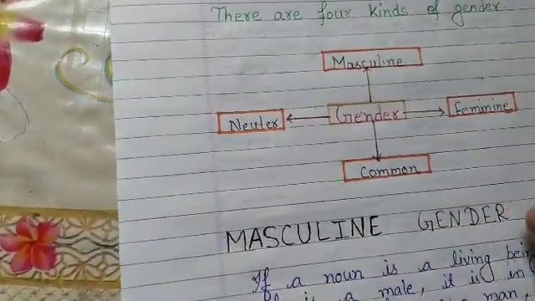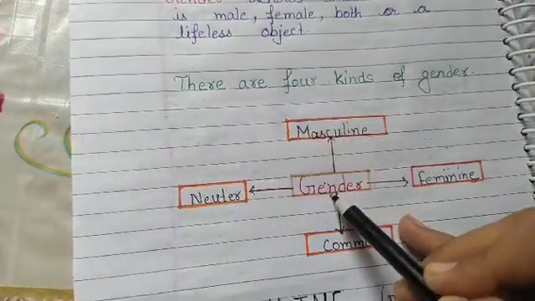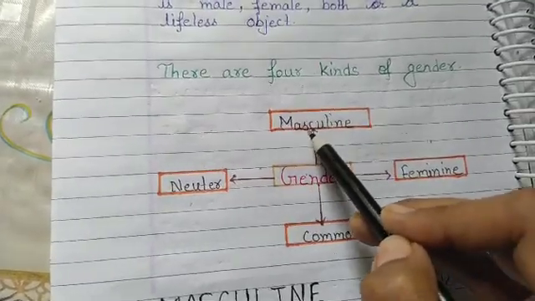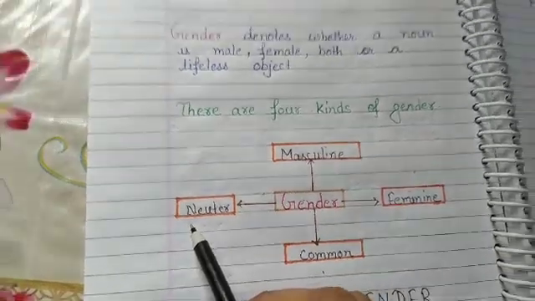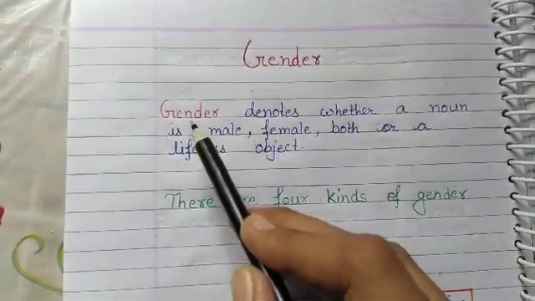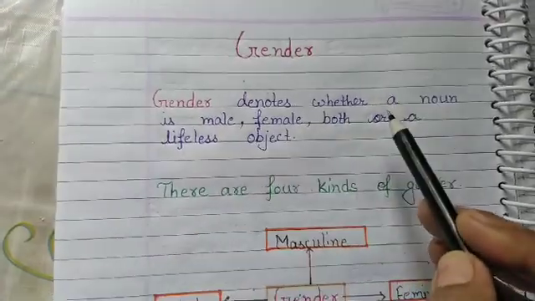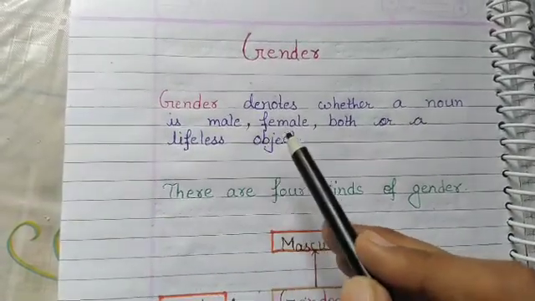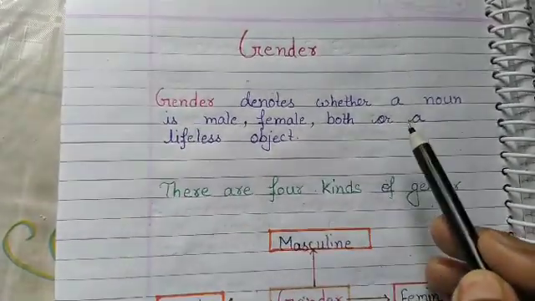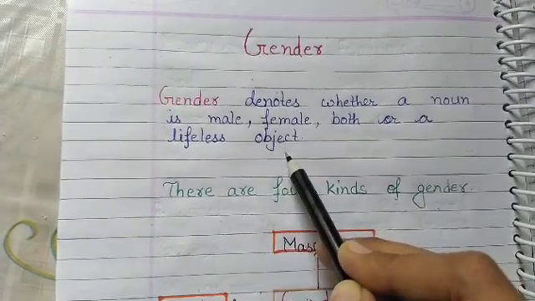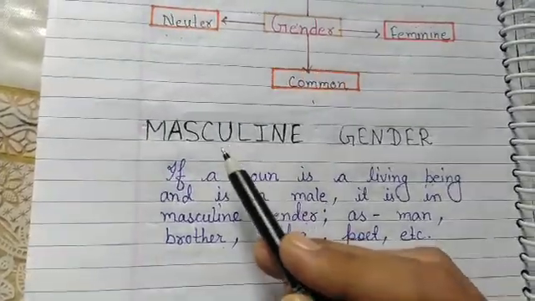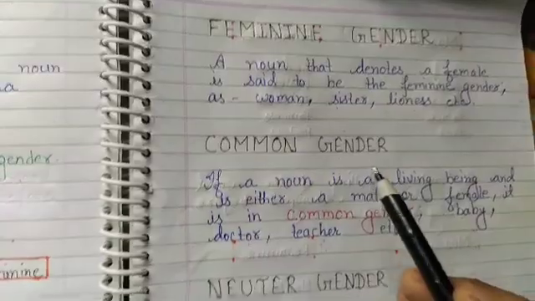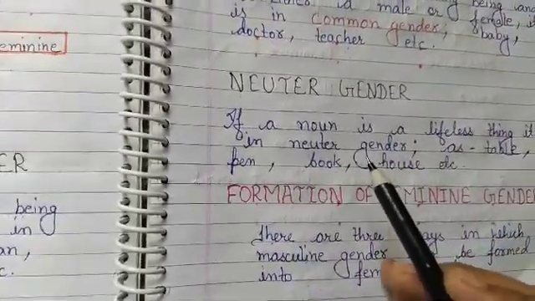Here we go. Again, how many kinds of gender are there? 4 kinds. Masculine, feminine, common, neuter. See the definition of gender. Gender denotes whether a noun is male, female, both, or a lifeless object. Here is the definition of masculine gender, feminine gender, common gender, neuter gender.